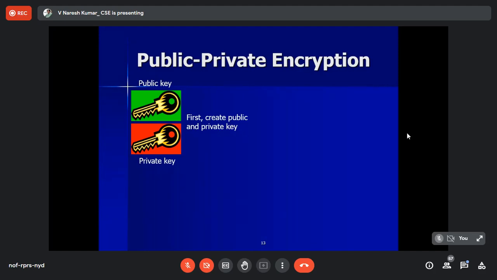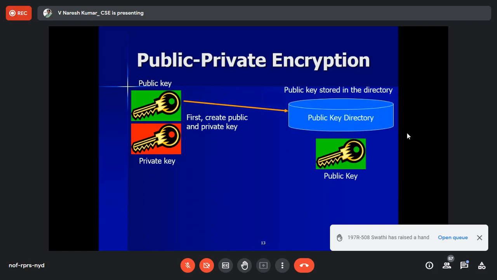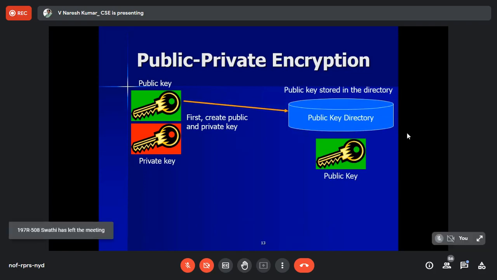Every user is going to have how many keys? 2 keys, sir. So now Srujan is having 2 keys. One is public, one is private. Srikar is having how many keys? 2 keys. One is public, one is private. Now, what is the rule of thumb? Private key should not be shared with anyone, isn't it? So private key has to be kept secret. Public key has to be stored in the public key directory.